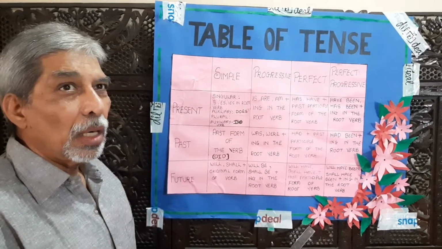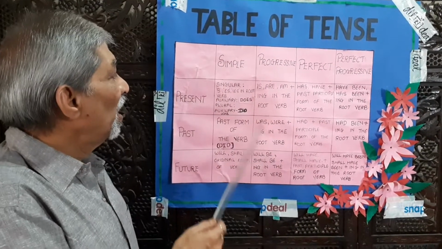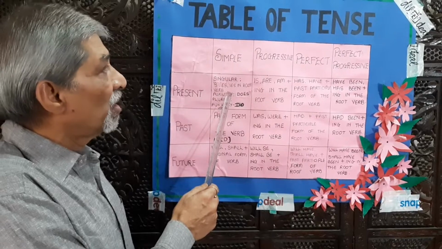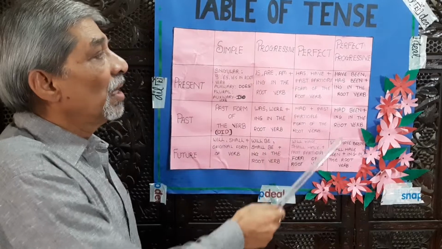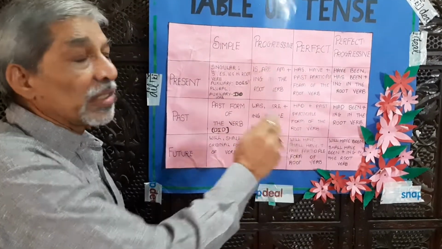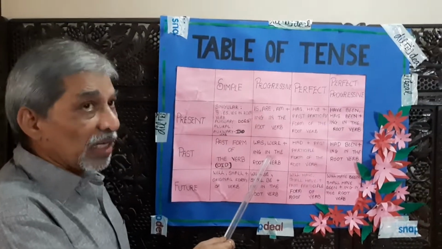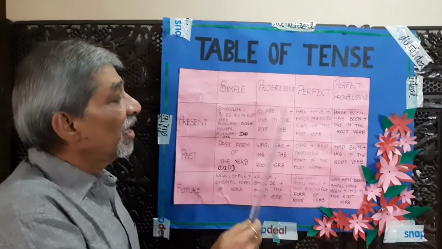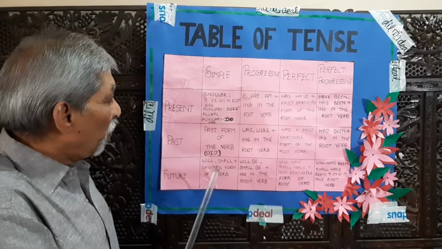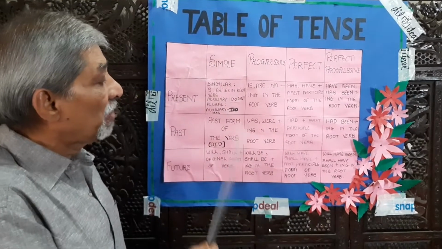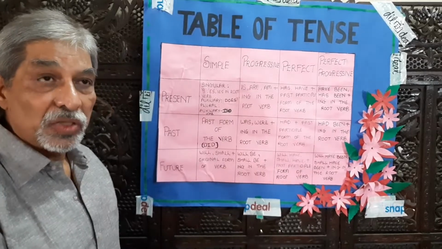I repeat the divisions once again. Present tense is divided into simple present tense, present progressive tense, present perfect tense, present perfect progressive tense. Simple past tense, past progressive tense, past perfect tense, past perfect progressive tense. Simple future tense, future progressive tense, future perfect tense, future perfect progressive tense.